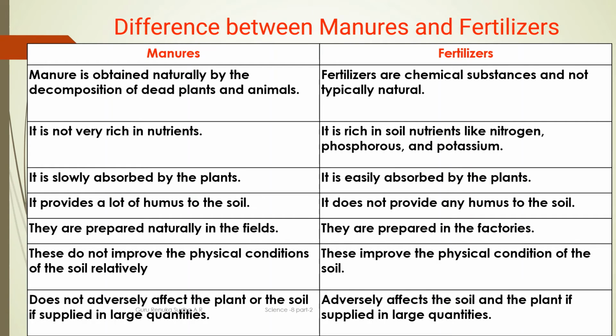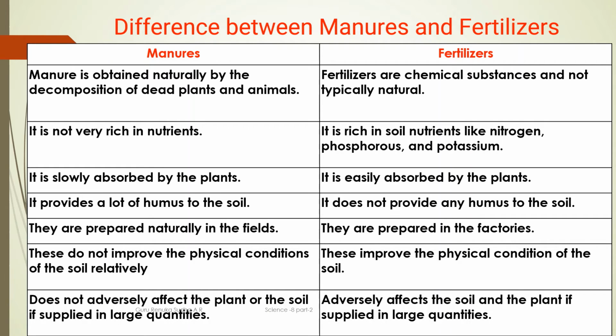Second point, what is the difference between manures and fertilizers? It is not very rich in nutrients. Which one is not very rich in nutrients? Manure. Fertilizer is very rich in soil nutrients like nitrogen, phosphorus and potassium. Manures are slowly absorbed by the plants, but when you add fertilizer, it is easily absorbed by the plants.